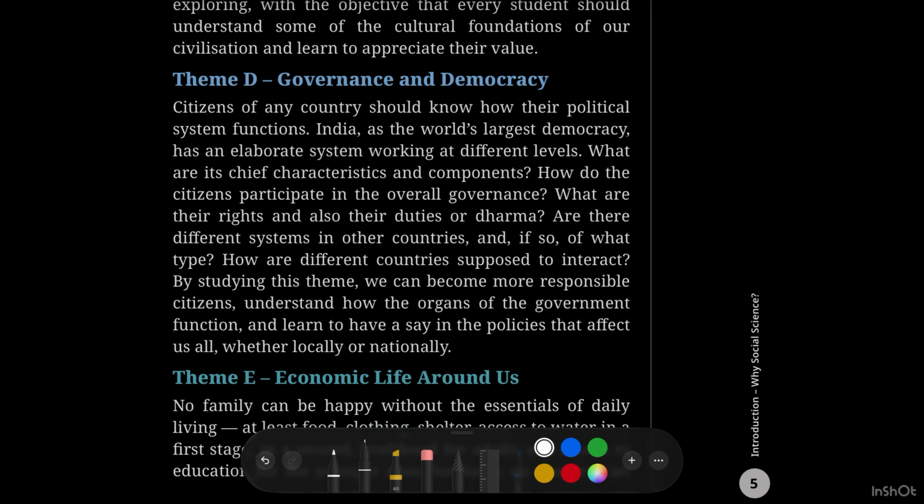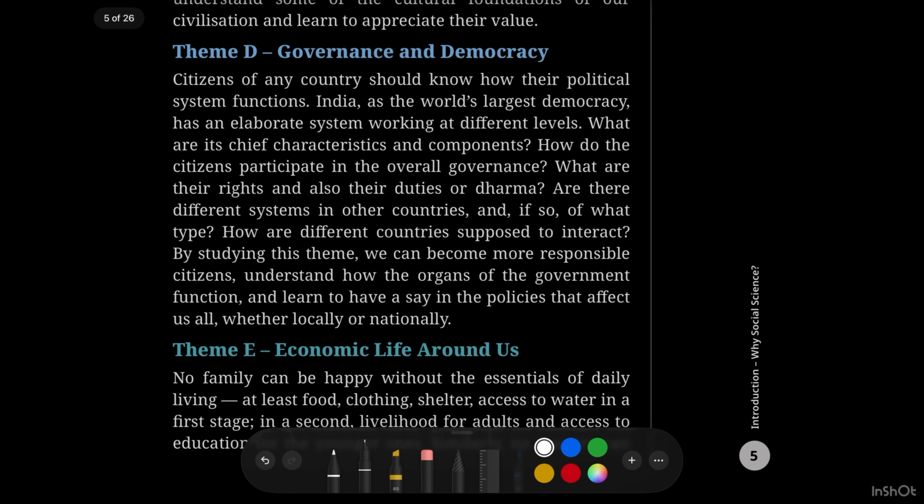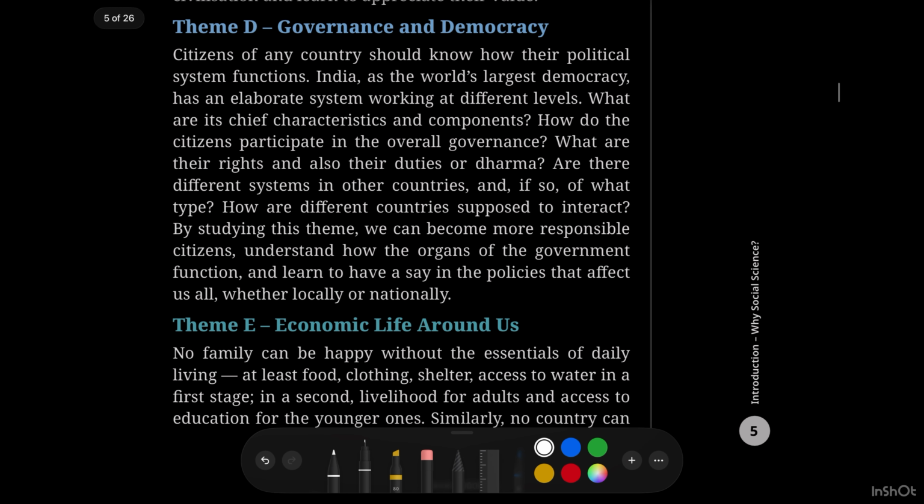They are asking questions. How do the citizens participate in the overall governance? What are their rights and also their duties or dharma? Are there different systems in other countries, and if so, of what type? How are different countries supposed to interact? By studying this theme, we can become more responsible citizens, understanding how the organs of the government function, and learn to have a say in the policies that affect us all, whether locally or nationally.